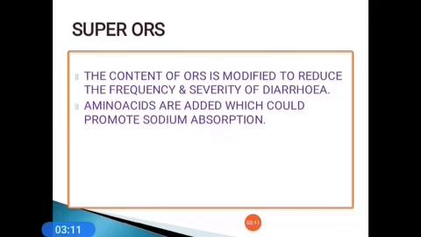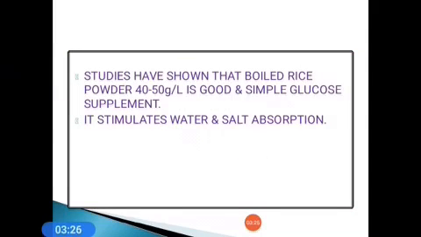Super ORS is the modified form of ORS. The content of ORS is modified to reduce the frequency and severity of diarrhea. Mostly amino acids are added, which promote sodium absorption. Some studies show that boiled rice powder, 40 to 50 grams per liter, is good and a simple glucose supplement. It stimulates water and salt absorption.